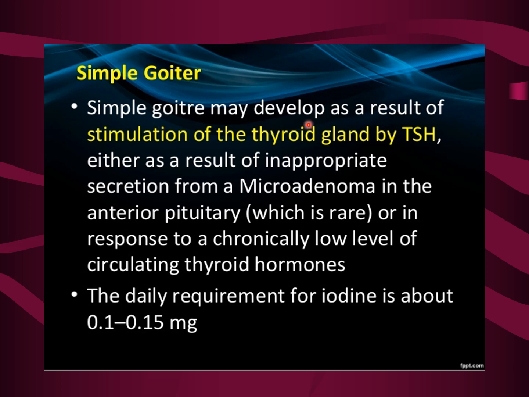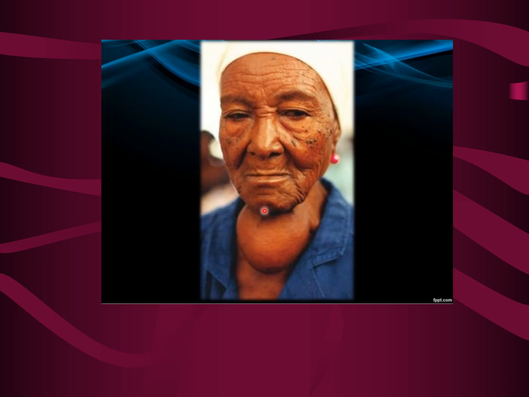Simple goiter may develop as a result of stimulation of the thyroid gland by thyroid stimulating hormone, either as a result of inappropriate secretion from a microadenoma of the anterior pituitary, which is rare, or in response to chronically low levels of circulating thyroid hormones. So that leads to simple goiter. The daily requirement of iodine is about 0.1 to 0.15 milligrams. So in this picture we can make out the enlargement of the thyroid gland, the simple goiter.